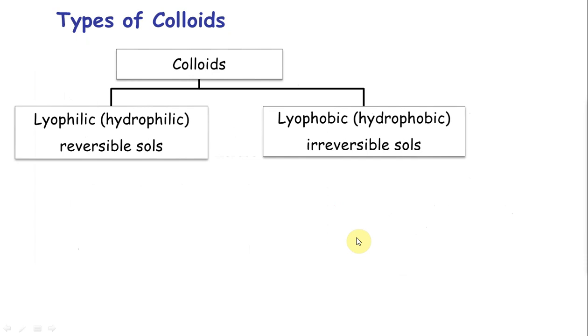Right, you can classify the colloids into types based on what criteria you are going to use. If you take the criteria as the attraction between dispersed phase and dispersed medium, you get two types: hydrophilic or lyophilic. Lyo means solvent, something that loves the solvent. Those are called lyophilic colloids.